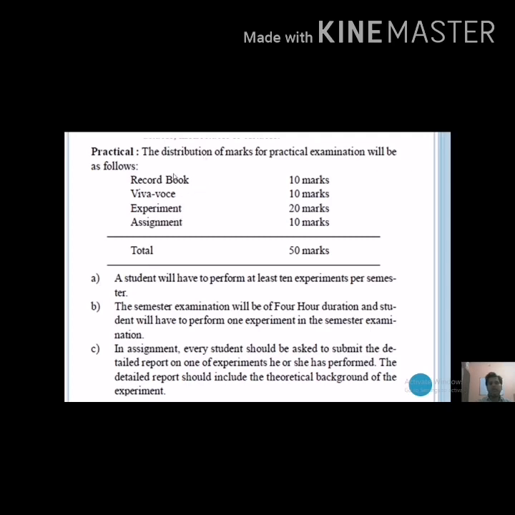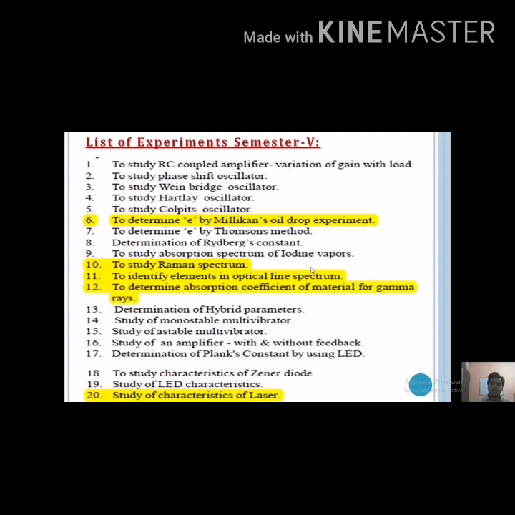Then you have the 50 marks of the practical. The distribution of these 50 marks of practical is 10 marks for record book, viva 10 marks, experiment performing at the time of examination 20 marks, and the practical assignment 10 marks. So total is 50 marks.